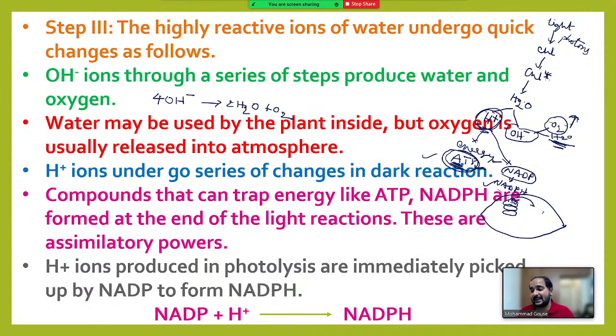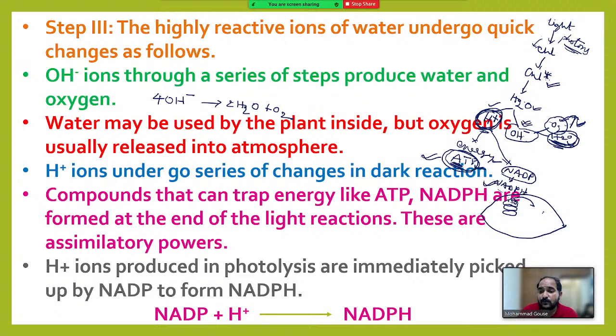Let me explain the light reaction once again. When light falls on the leaf, the photons present in light are absorbed by chlorophyll and get energized. This energized chlorophyll splits the water molecule into H plus and OH minus ions. These OH minus ions, after a series of reactions, form oxygen and water. This oxygen goes out of the leaf through stomata, and water will be used by the plant. Then the protons will remain. These protons are helpful for the formation of ATP and NADPH.